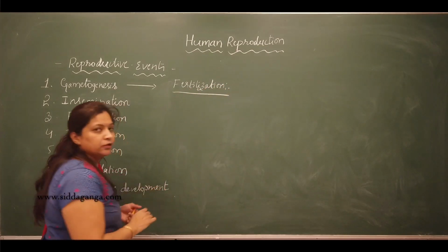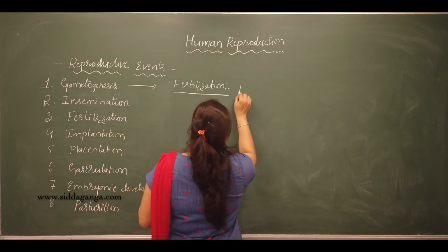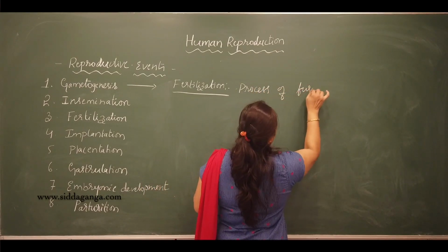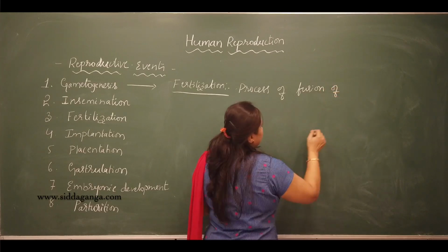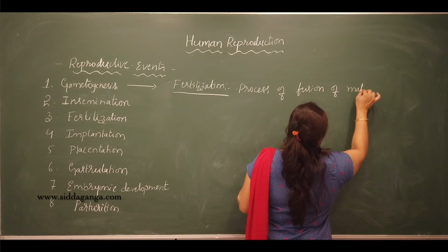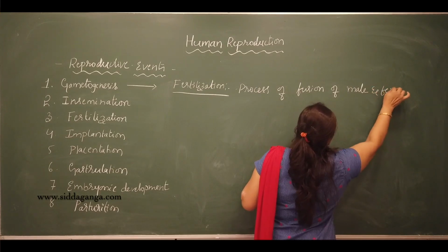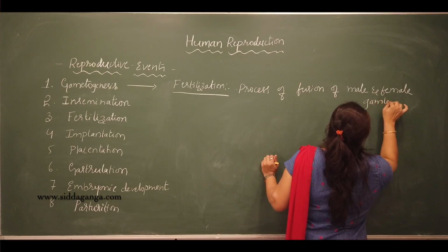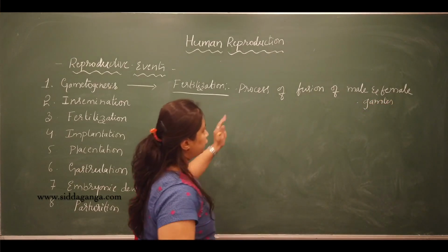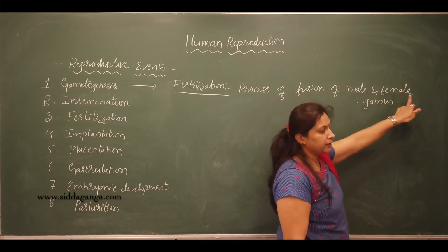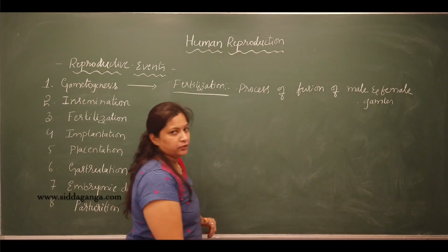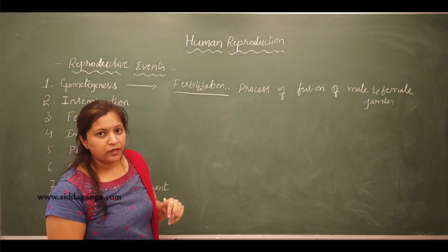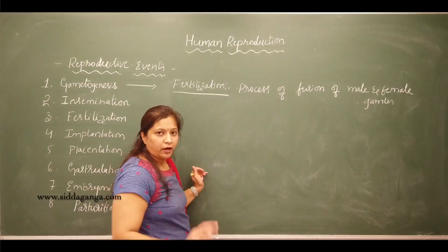Fertilization is the process of fusion of the male and the female gametes. So fertilization is the process of fusion of the haploid male and the haploid female gametes. The gametes are always haploid. Their fusion results in the formation of a diploid zygote.